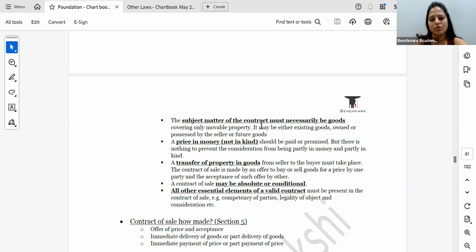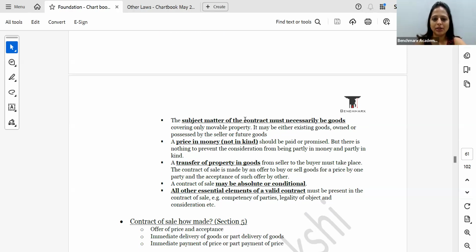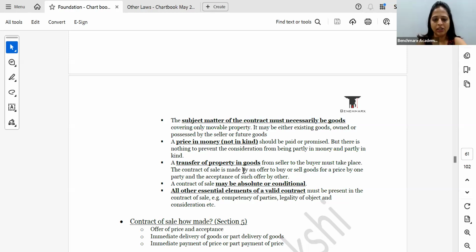And all other essentials of a valid contract has to be present because it is a specific type of contract that we are studying. तो contract act के जो essentials है वो तो होने ही चाहिए यहाँ पे. So what are the things? Two parties, subject matter has to be goods. The price has to be paid in money, not in kind, but it can be paid partly in money, partly in kind. Transfer of ownership होना चाहिए in the goods, and all the other essential elements of a valid contract has to be present. It may be absolute or conditional.